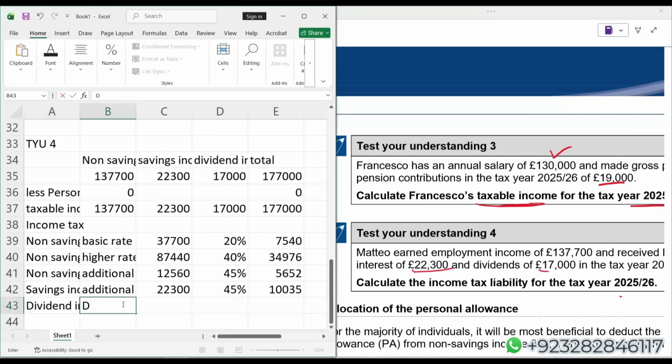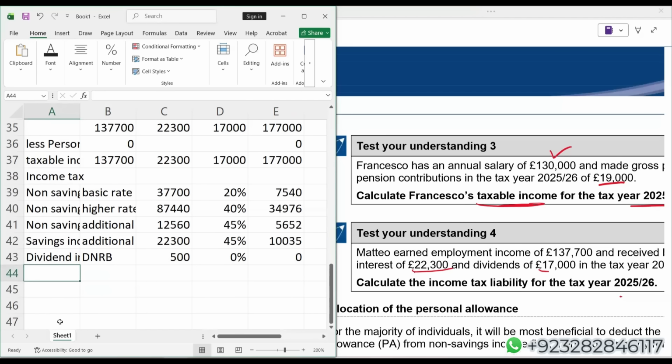So dividend nil rate band, £500 into 0%. Of course, the remaining dividend income, which is 16,500, falls in additional rate band. And in case of dividend income, additional rate is 39.35%.